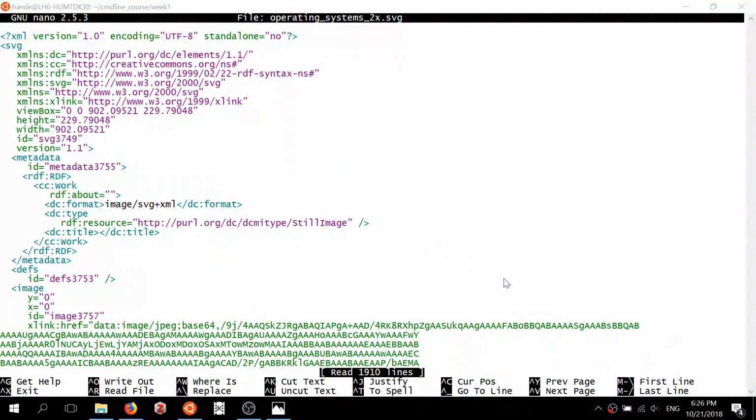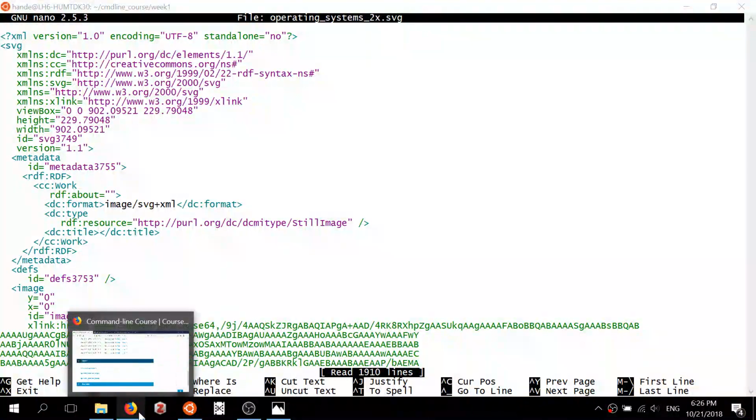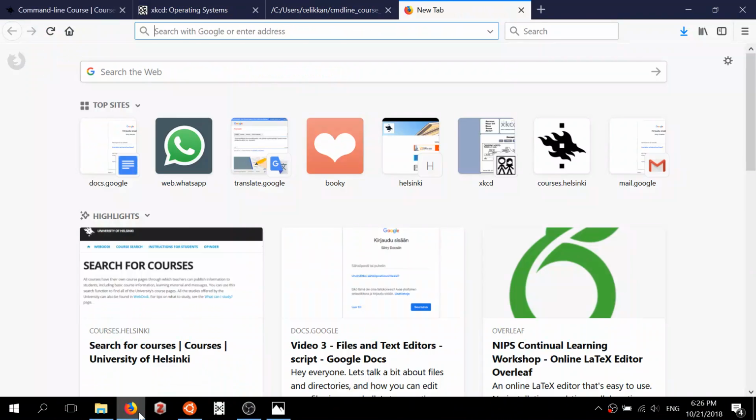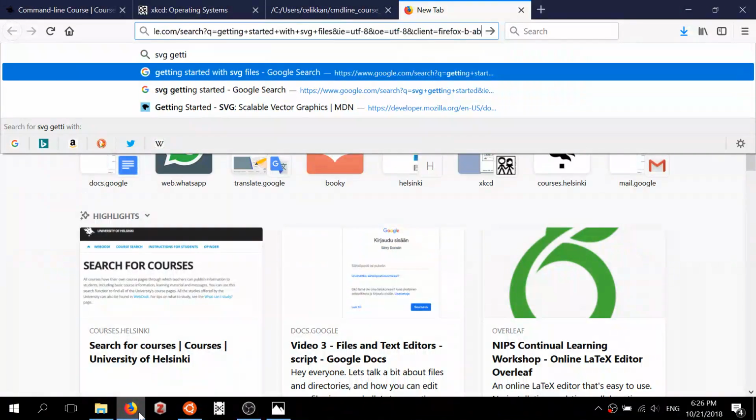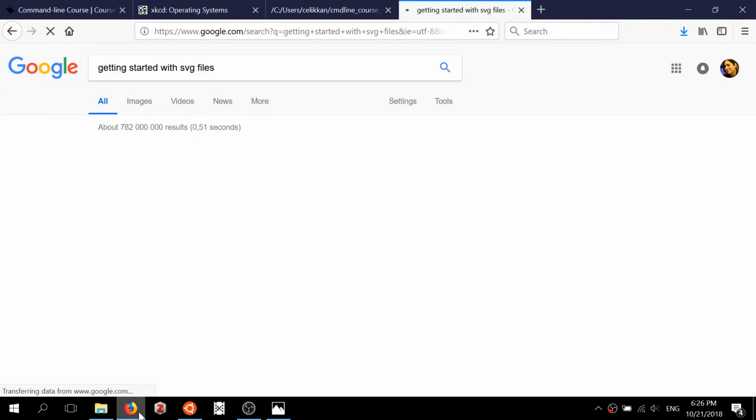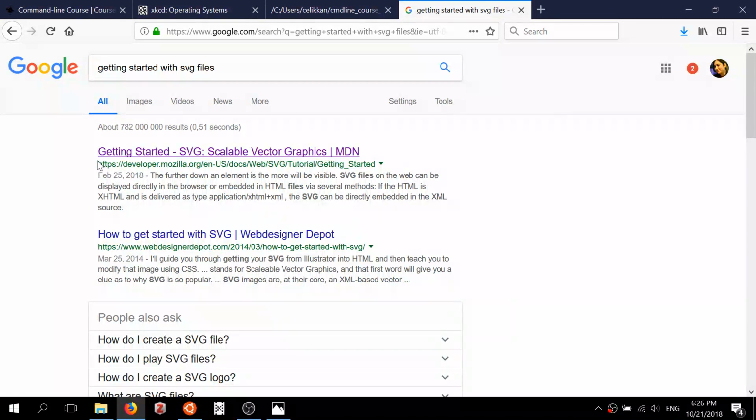resolution that we want. For example, as a fun experiment, let's search getting started with SVG files in the web browser, and we will use this link from developer.mozilla.org.